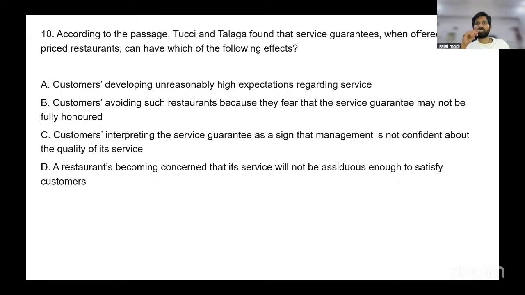And then this question, which is the 10th one. According to the passage, Tucci and Talaga found that service guarantees, when offered by lower priced restaurants, can have which of the following effects? So you answer this one, and then we discuss the entire thing.